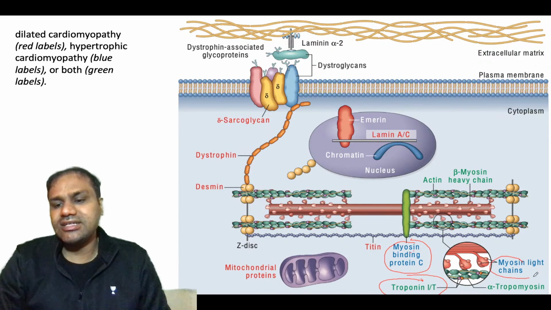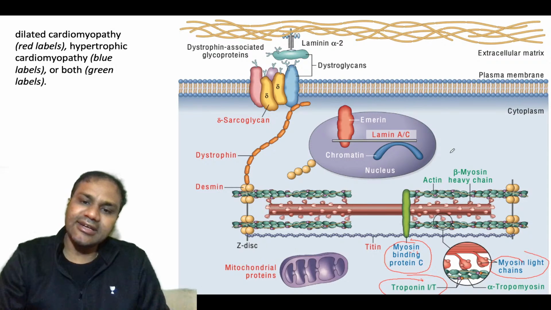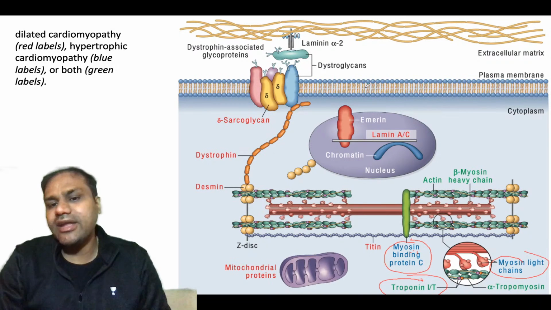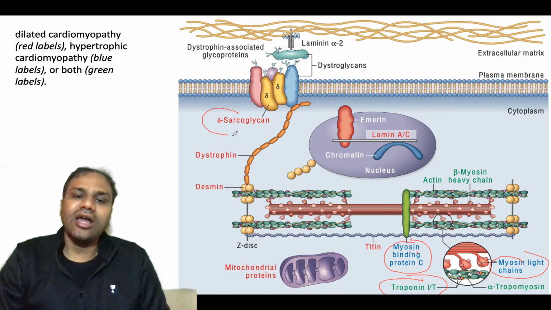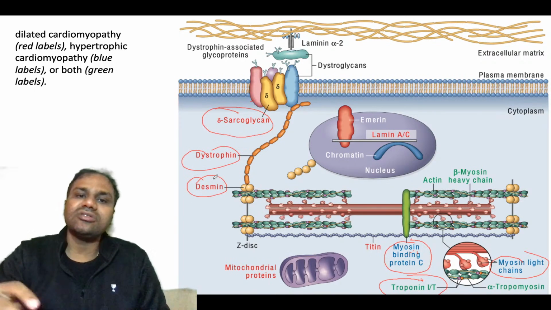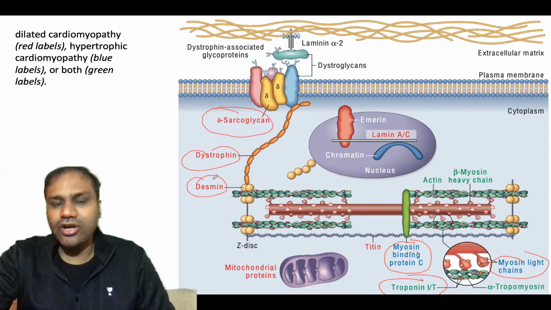Even myosin light chain is associated with hypertrophic cardiomyopathy. In dilated cardiomyopathy it is the sarcomeric proteins that are involved, like alpha sarcoglycan, dystrophin, desmin.